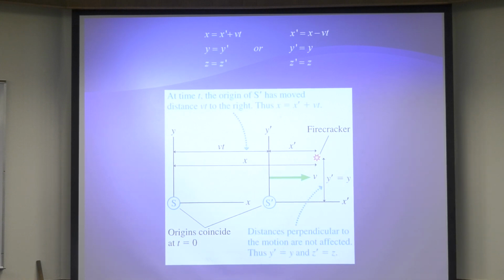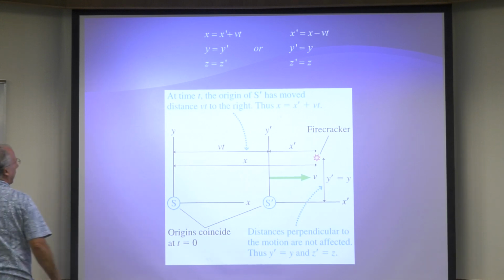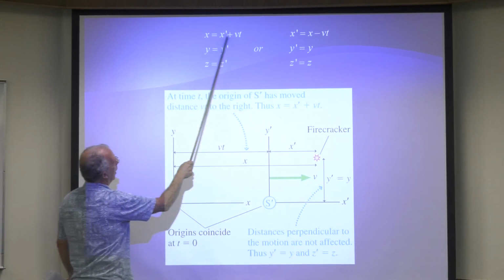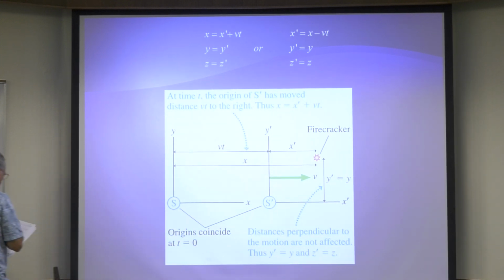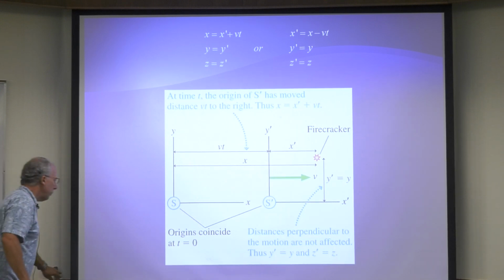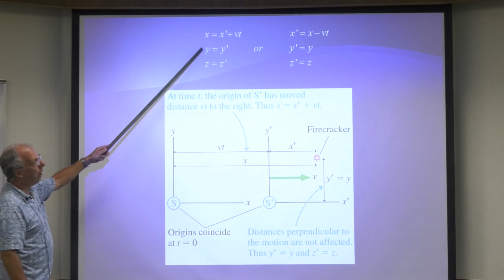Okay, so these are the transformation equations that we studied in 105. We just figured this one out, right? But if you want to, you can solve for x prime, you get that. So those are the equations. Now, these are the position equations. How do you go from position to velocity?